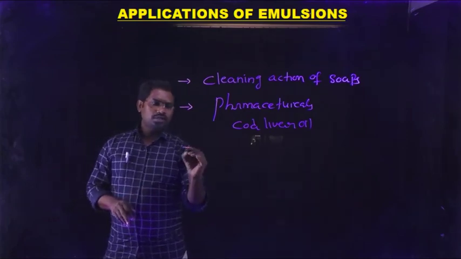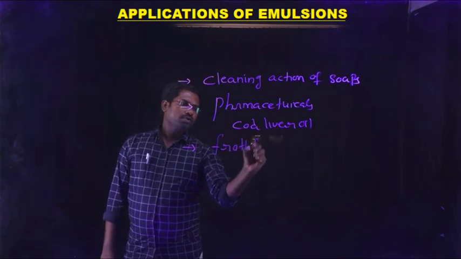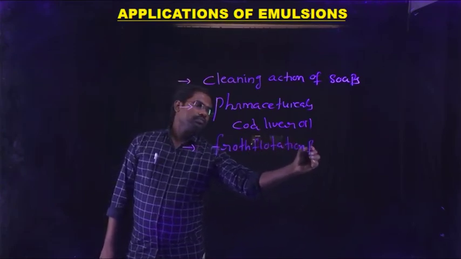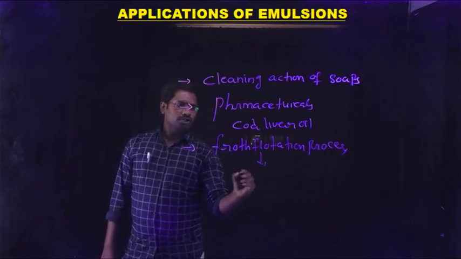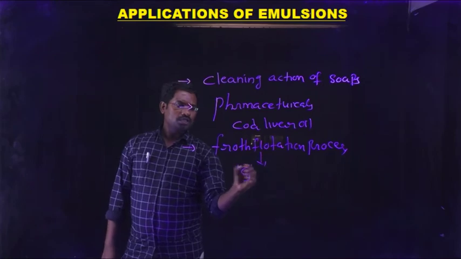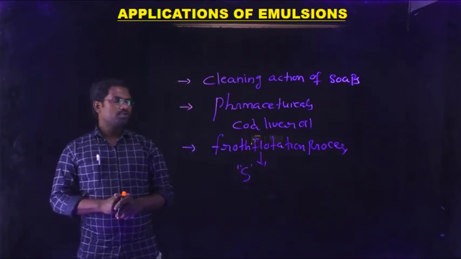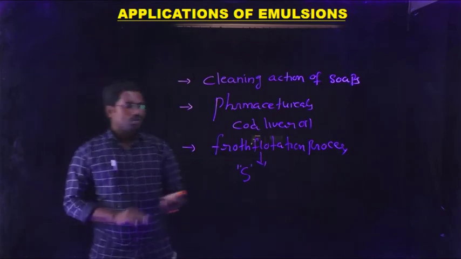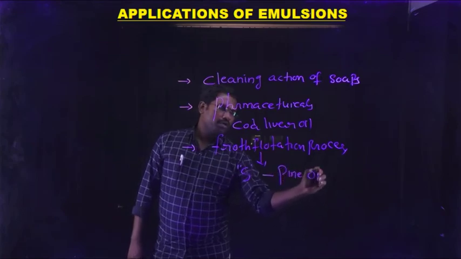And the next one is the froth flotation process. By using the froth flotation process, we concentrate sulfide ores, only sulfide ores. So in the froth flotation process, for the concentration of the given sulfide ore, we add pine oil emulsion.